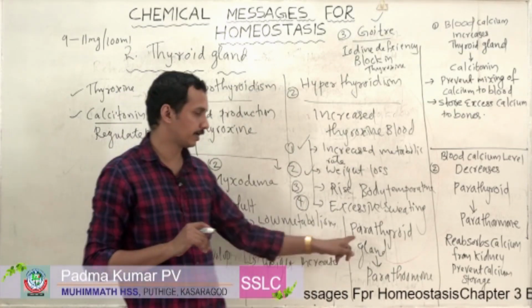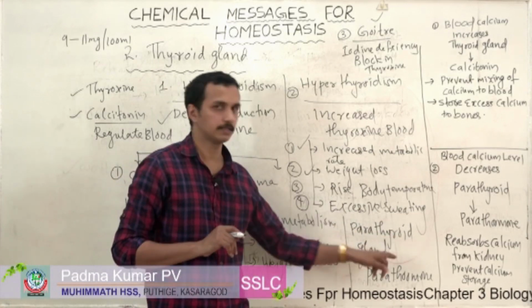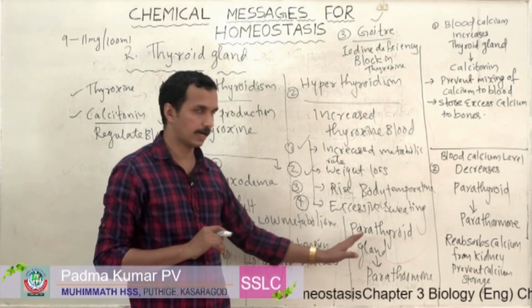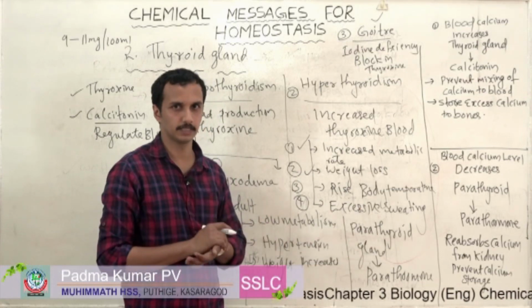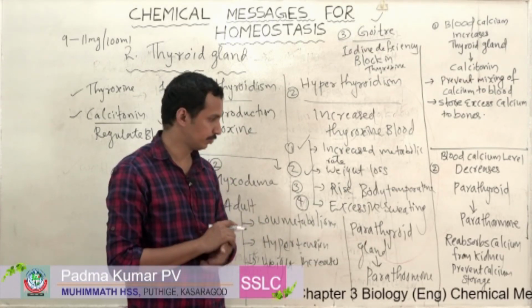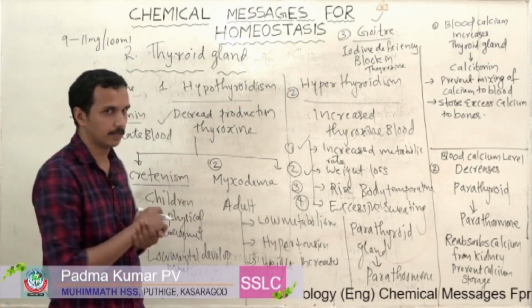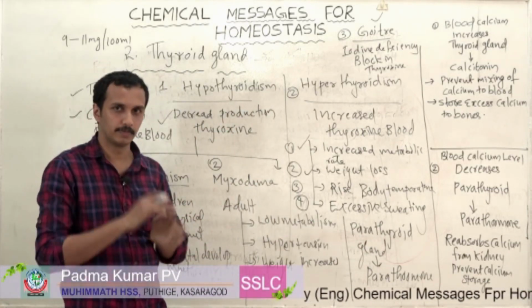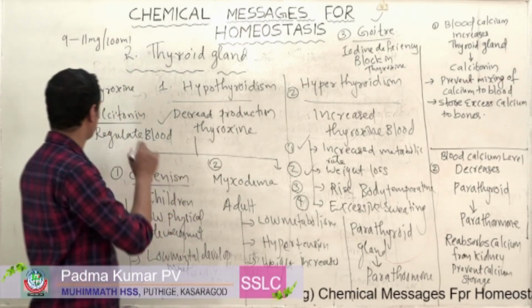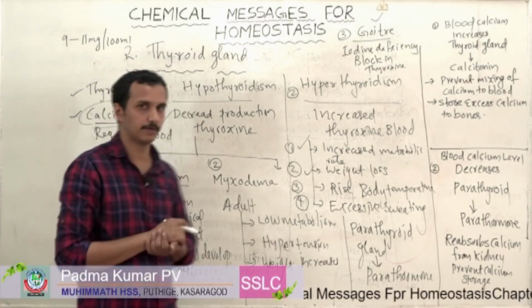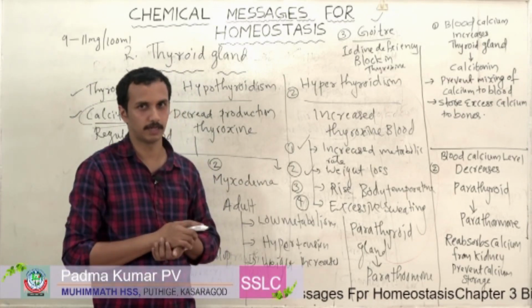It is secreted by which gland? Parathyroid gland. So blood calcium level balance is performed by two glands: first the parathyroid gland and second the thyroid gland. The main function is performed by a hormone called calcitonin, which is secreted by our thyroid gland.